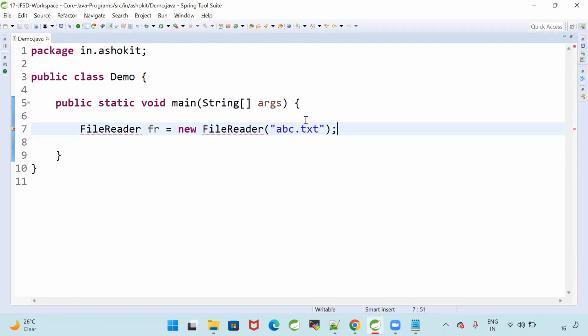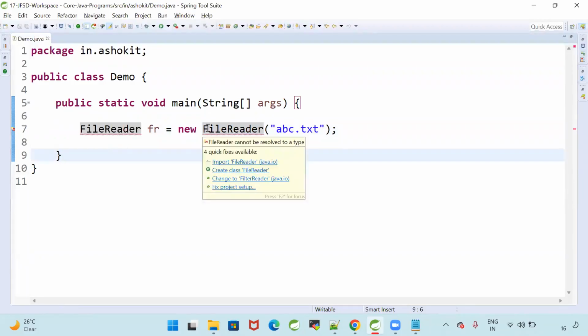When I try to read data using FileReader, the compiler warns me to check carefully, because a FileNotFoundException may come if the file is not available.